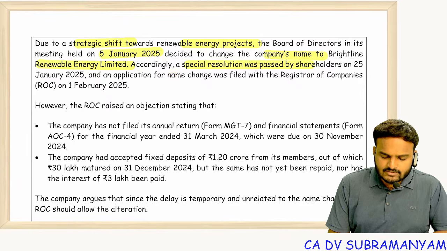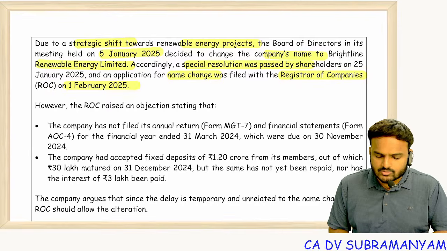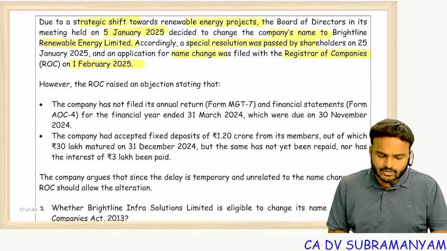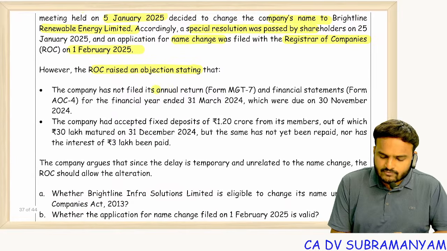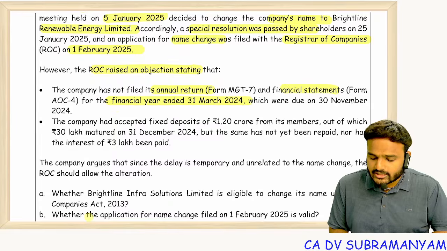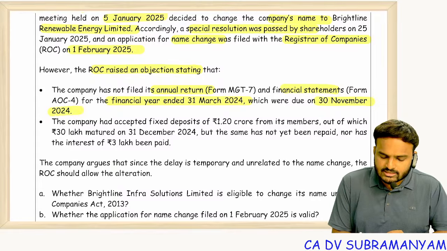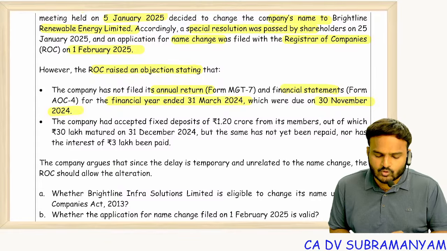An application for name change was filed with the Registrar of Companies on 1st February 2025. However, ROC raised an objection stating that the company has not filed annual returns and financial statements for the financial year ended 31st March 24, which was due on 30th November 2024.